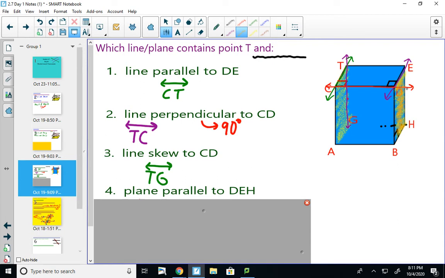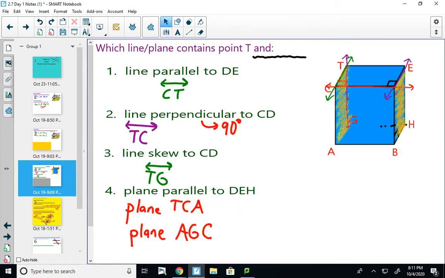So a plane parallel to that would be the plane on the other side, because those two planes never intersect. And I called that plane TCA or plane ACG. Either of those work. You're just looking for 3 points on that plane.